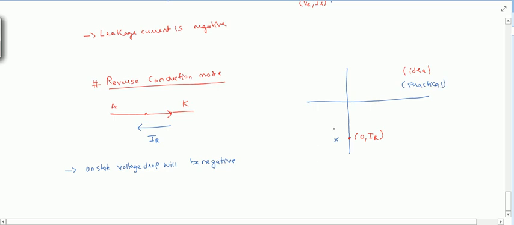This is the voltage drop because of the reverse resistance, because it has some resistance in practical conditions. Okay, so these are the four modes. Now there is a device that supports all of these modes.